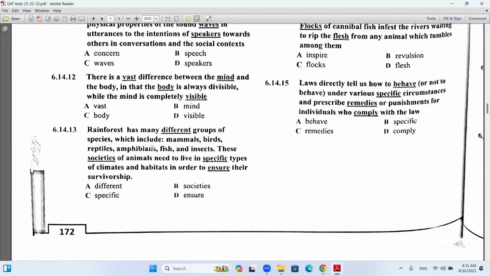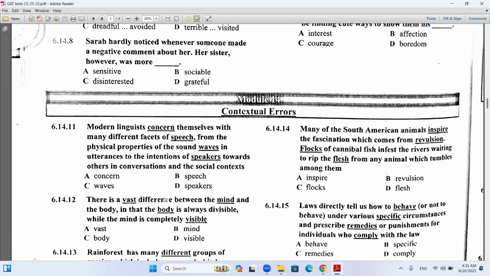Rainforest. This has many different groups of species, which include mammals, birds, reptiles. Yeah, and the societies of animals need to live in specific types, not societies of animals. I mean the species of animals. Good, perfect.